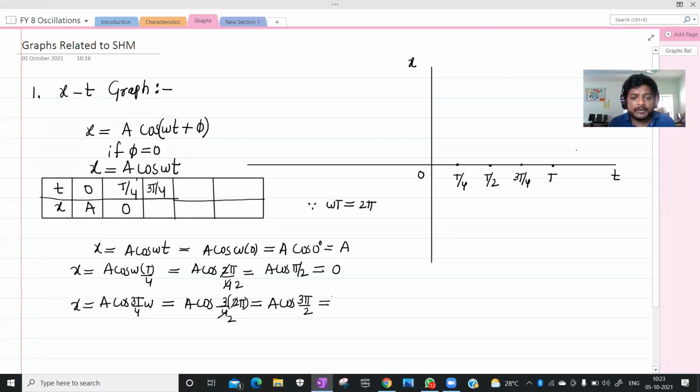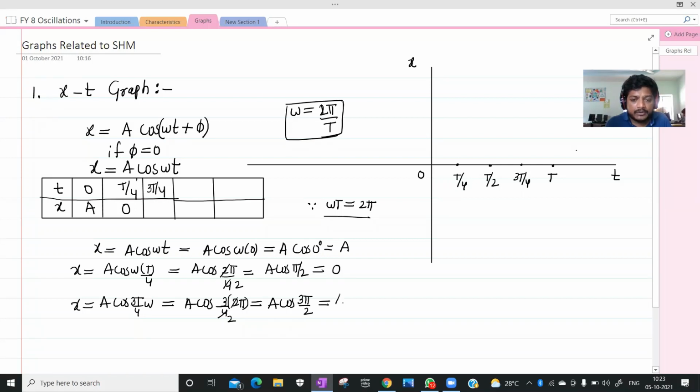I already told you omega equals 2 pi by t, that's why omega t is nothing but 2 pi. 2 ones are 2, 2 twos are 4, so it is 3 pi by 2.